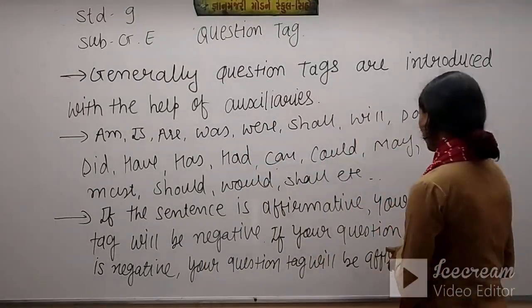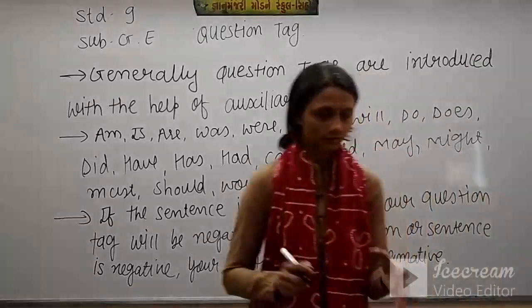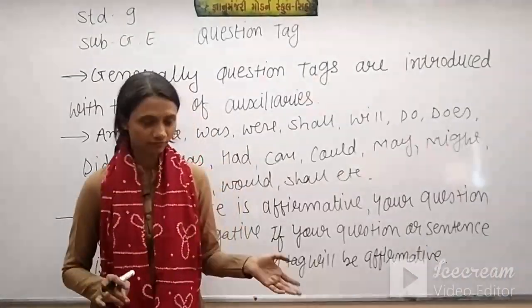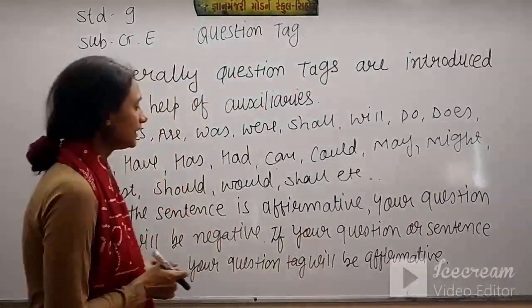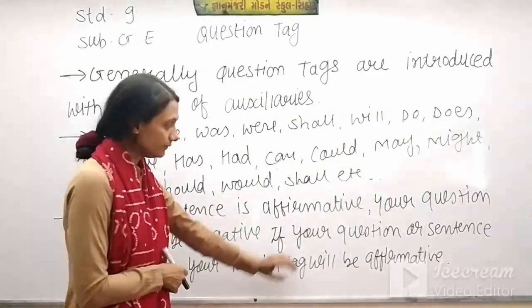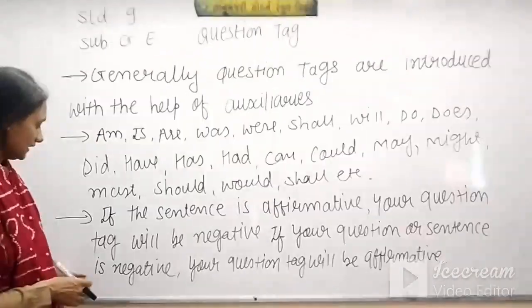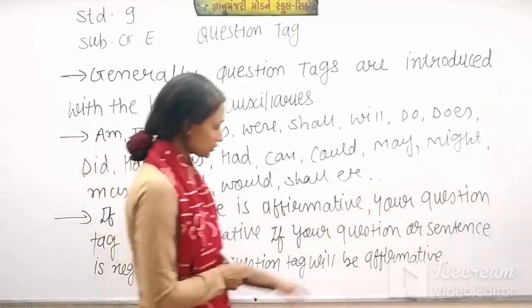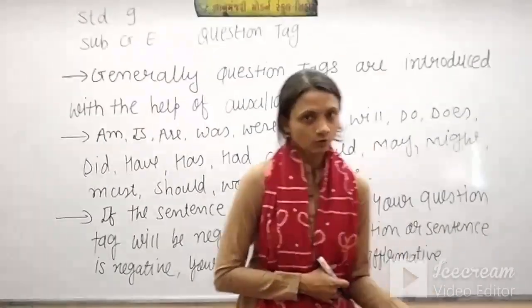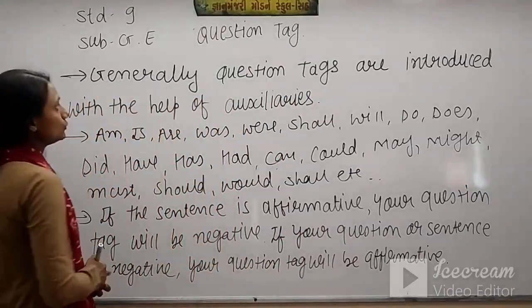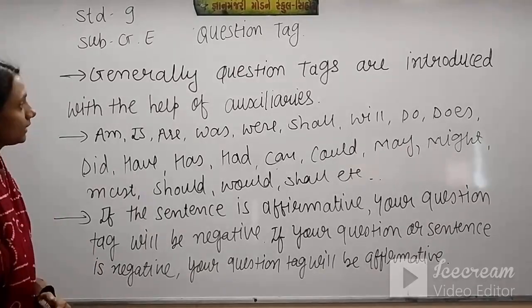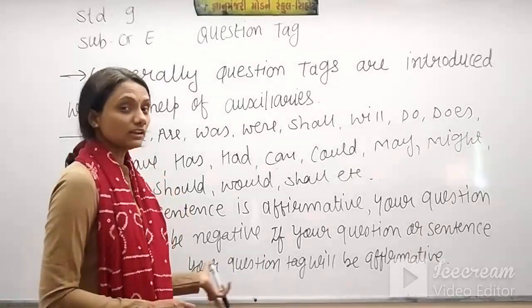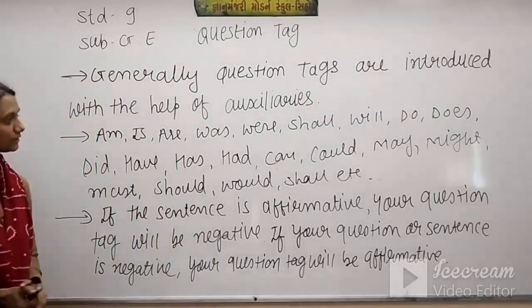It means if your sentence is positive, affirmative, then your question tag will be negative. And if your question or sentence is negative, then your question tag will be affirmative. Okay, so these are the rules of question tag. You have some time to note down this rule. After that I'll give you some sentences. Please note down this.